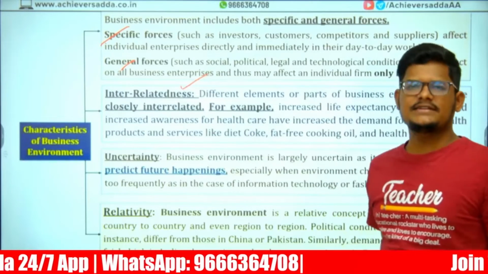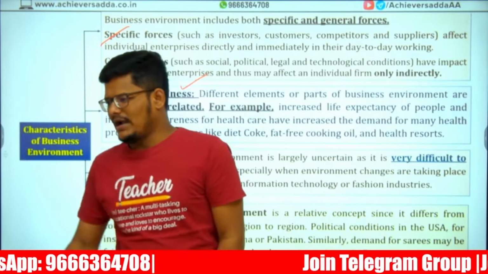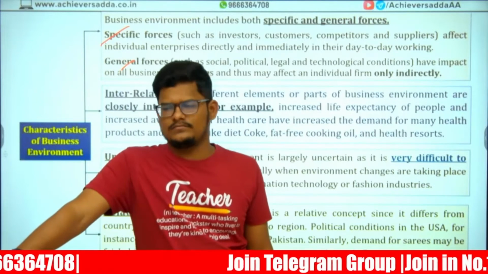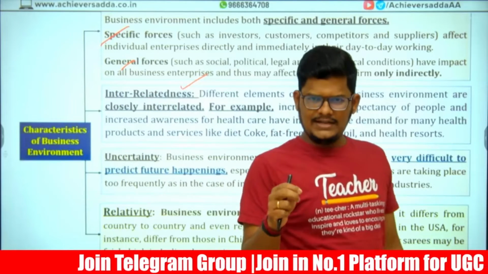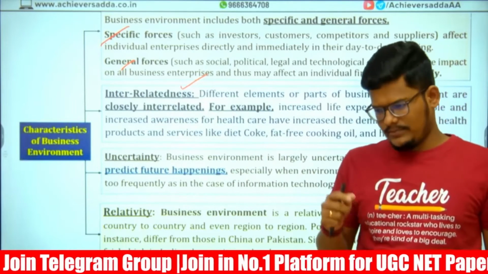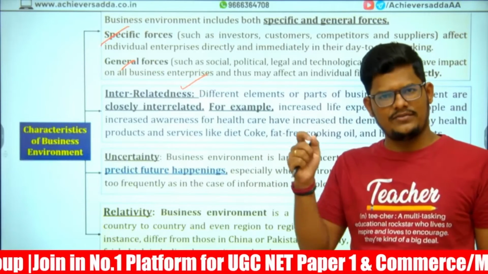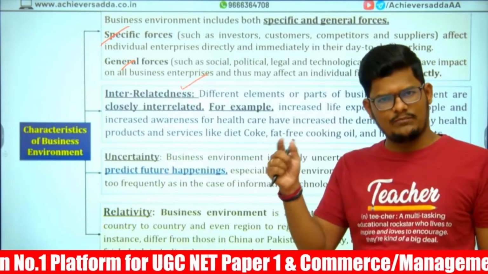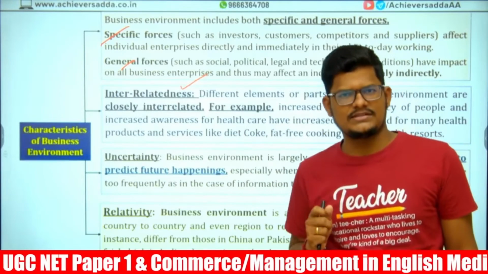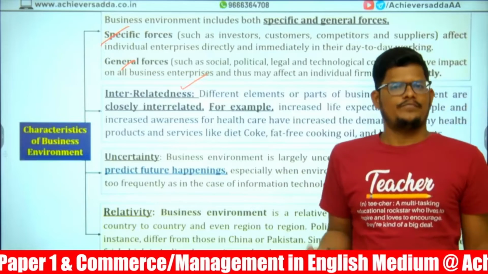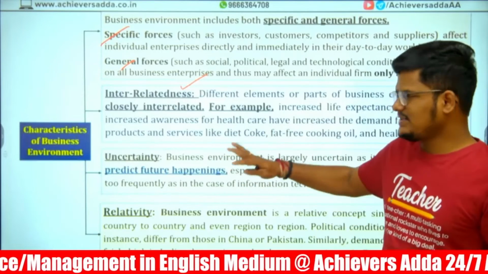Next characteristic is interrelatedness. Sir, PYQ I am saying. Interrelatedness: one is closely depending on the other. Here the beauty is that intermediaries, retailer depending on the distributor, distributor depending on the wholesaler, wholesaler depending on the manufacturer, manufacturer depending on the supplier. Without the interdependency principle, we cannot run the business in a manufacturing industry. Even you can take it to some extent for the service industry also. One is depending on the other.